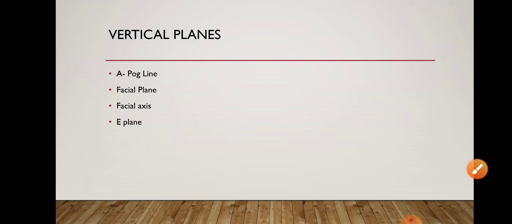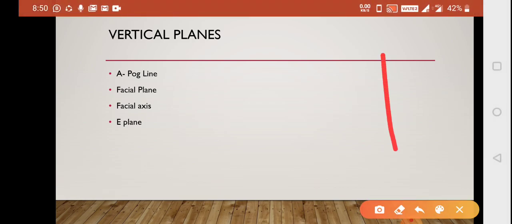And next here we come to the vertical planes. So vertical planes are the planes that are vertical in nature. Very clear. It includes your APo line, facial plane, facial axis, and E plane. Basically some questions can be asked directly from the planes, which plane is which one. But yeah, these planes can help you in analysis more than a straightforward question.